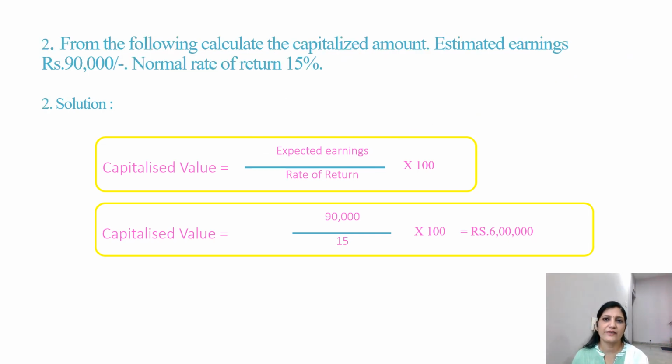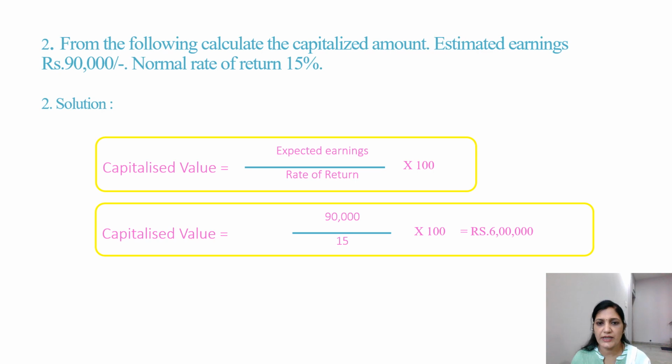So here I have taken a similar type of problem. From the following, calculate the capitalized value. Estimated earnings is rupees 90,000 and normal rate of return is 15%. The same formula: capitalized value is equal to expected earnings divided by rate of return into 100.